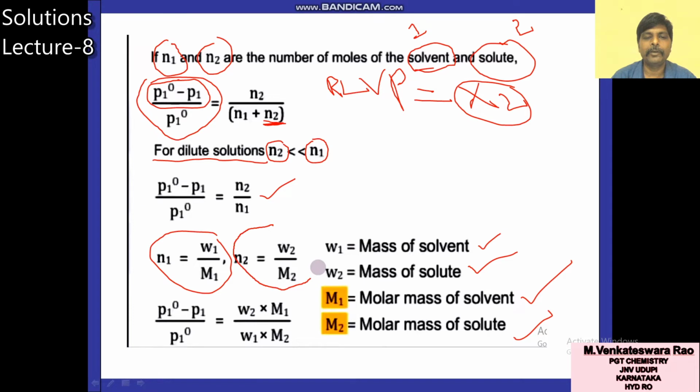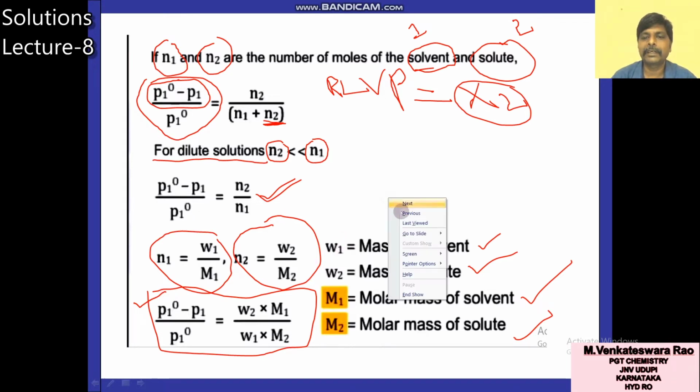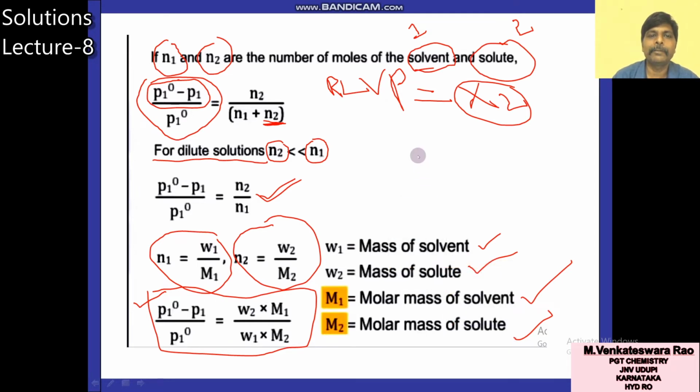Substitute the values of N1 and N2 in the above equation, then finally you will get P1 naught minus P1 by P1 naught is equal to W2 by W1 into M1 by M2. This formula is very useful for solving numericals related to this RLVP concept, colligative properties.